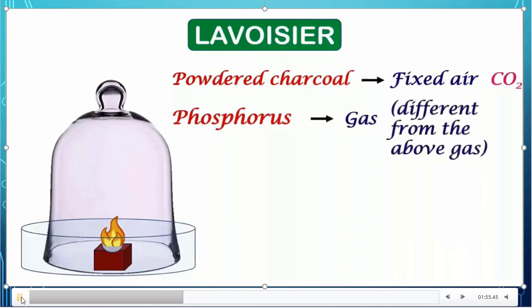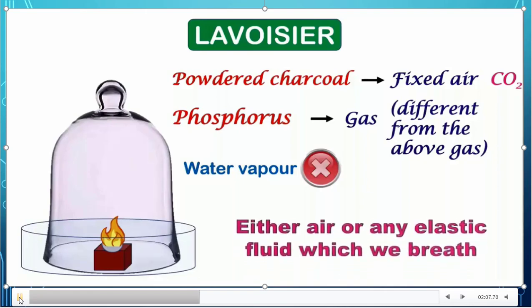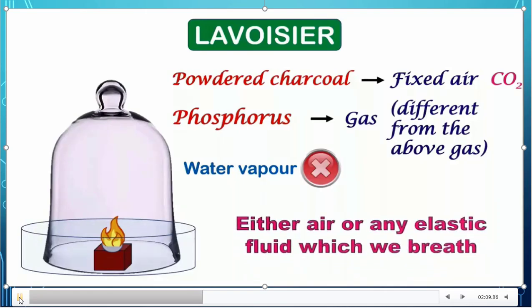Phosphorus gave a different gas, which is not the same as observed previously. And water vapor is not utilized in this experiment. That means water vapor is not mixed with the charcoal powder or with the phosphorus. Then what helps in burning? Either air or any elastic fluid which we breathe helps in burning, as observed by Lavoisier in his experiment.